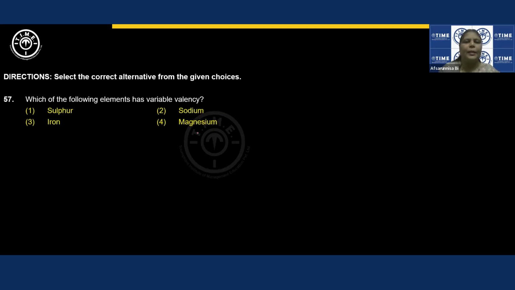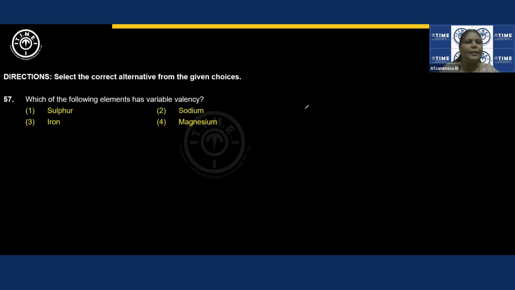Which of the following elements has a variable valency? Valency is something which talks about the combining capacity of an element, meaning how many bonds a particular element can form. Or if you want to talk in terms of losing or gaining electrons, how many electrons can an atom lose in order to attain a stable electronic configuration, or how many electrons can it gain to attain a stable electronic configuration? We can define valency in any terms, right?